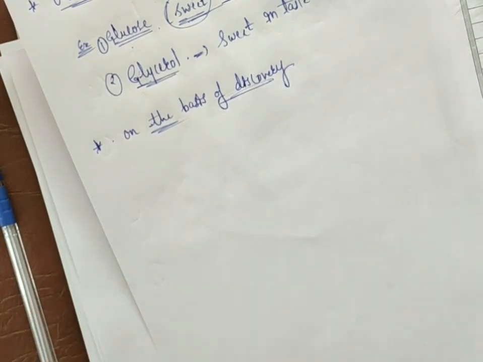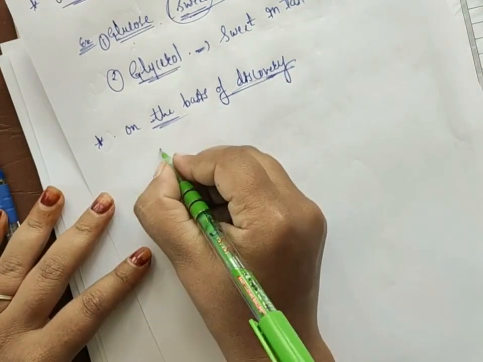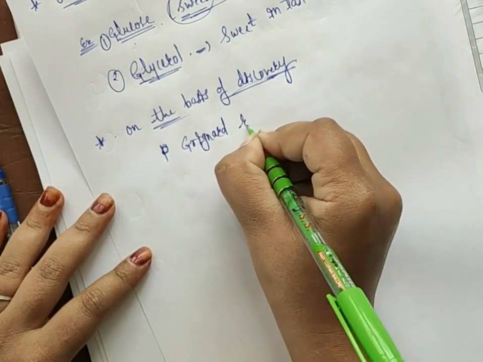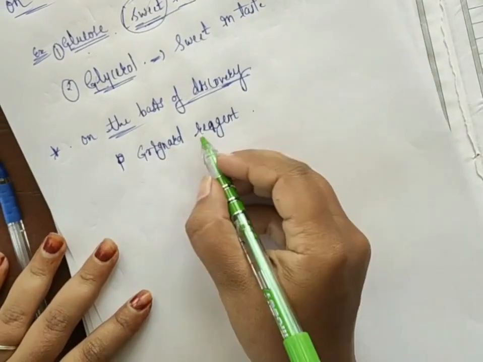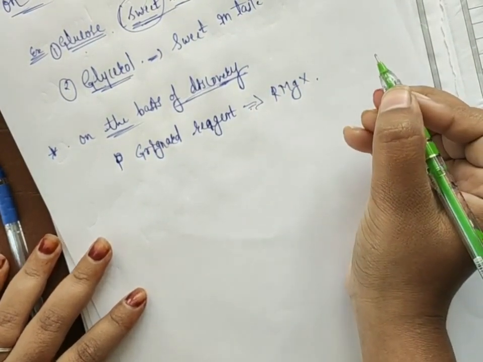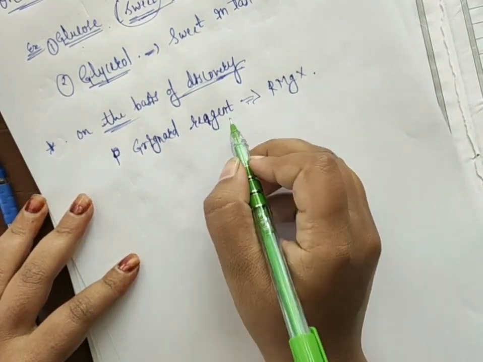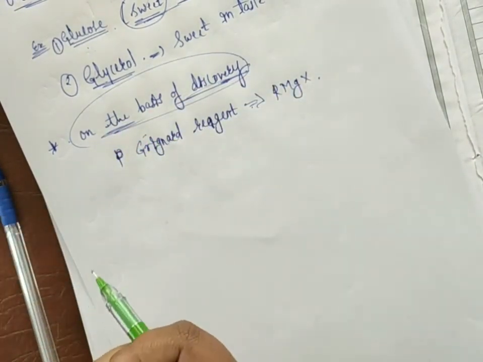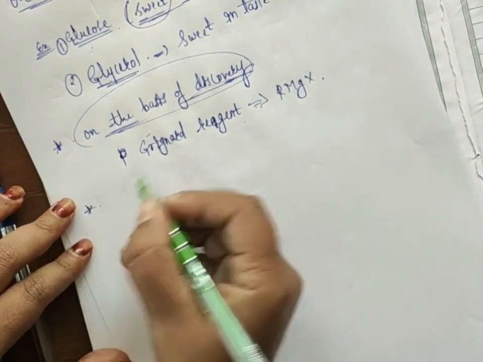Okay, so many organic compounds were discovered by scientists. Okay, for example, Grignard reagent. Okay, this Grignard reagent was prepared by scientists, so we call it that, and its chemical formula is RMgX. So Grignard reagent is a common name for a particular organic compound. So on the basis of discovery also we give a common name for a particular compound, that is the Grignard reagent. And the last, that is on the